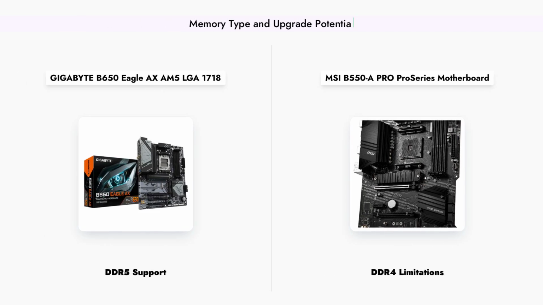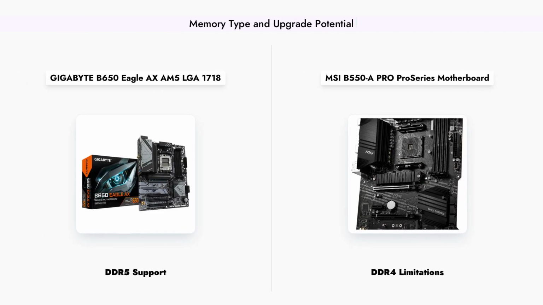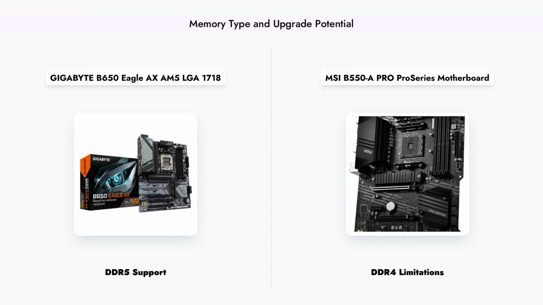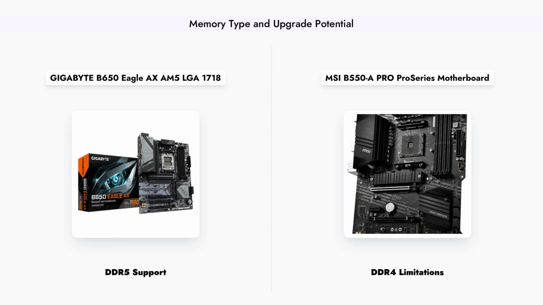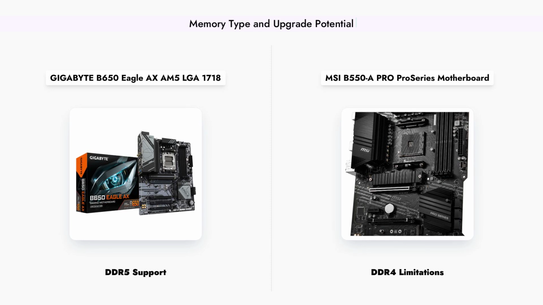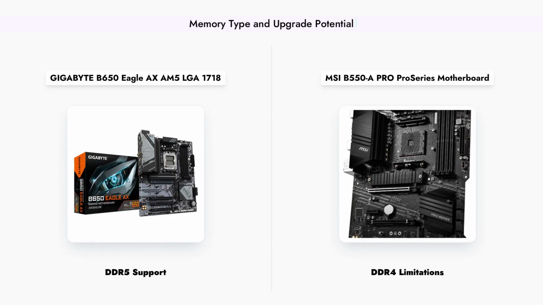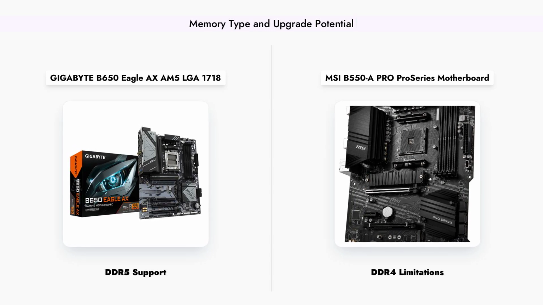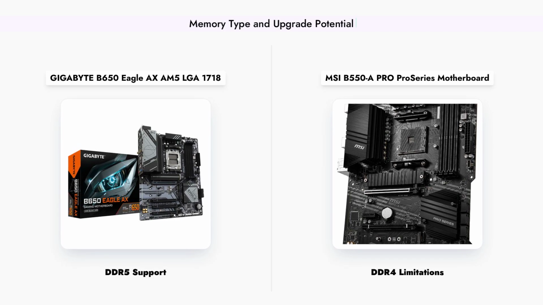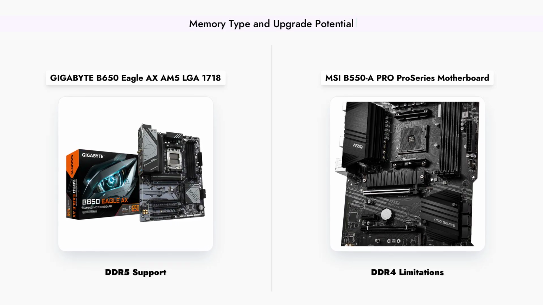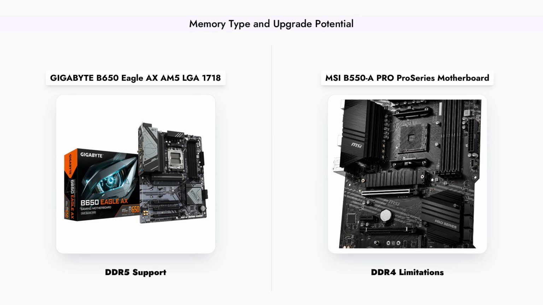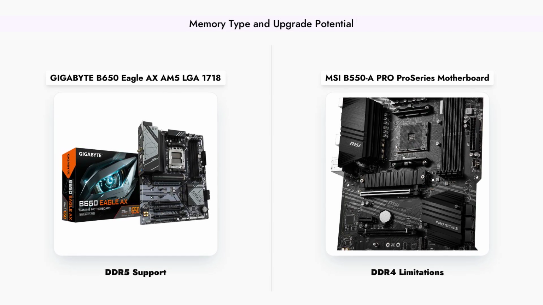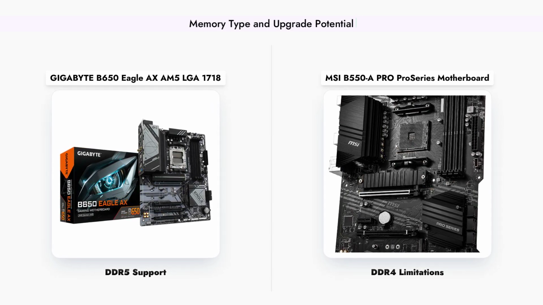The GIGABYTE B650 supports the latest DDR5 memory, allowing for higher bandwidth and better performance in memory-intensive applications. On the other hand, the MSI B550-A PRO uses DDR4 memory, which, while still effective, limits its potential bandwidth and upgrade options. This difference is crucial for users looking to maximize their system's performance in the long run.